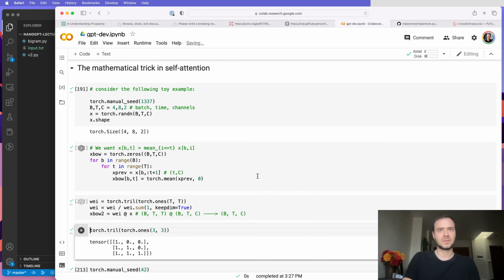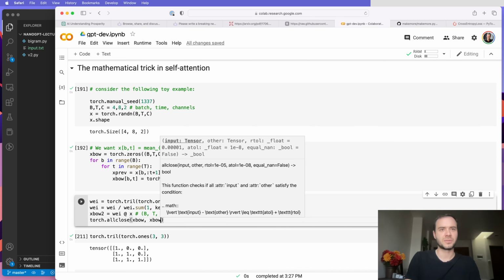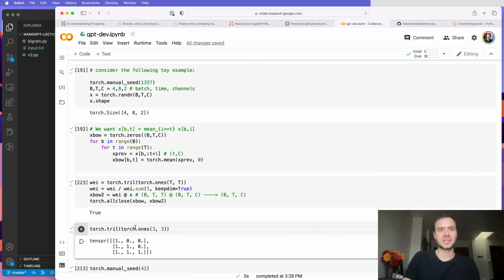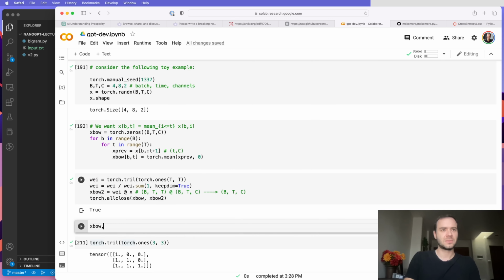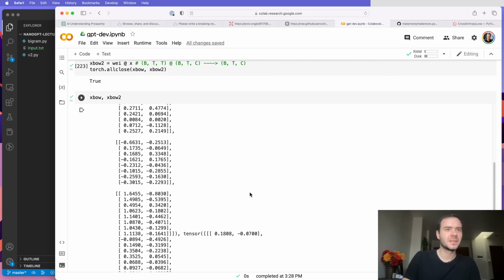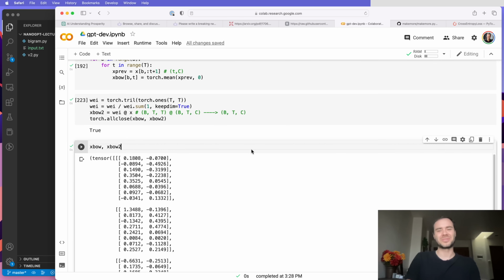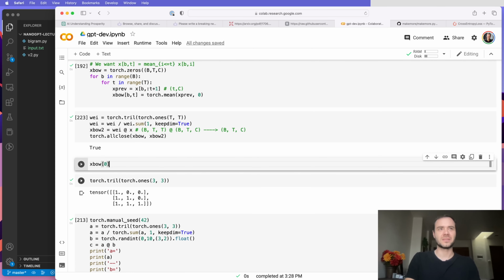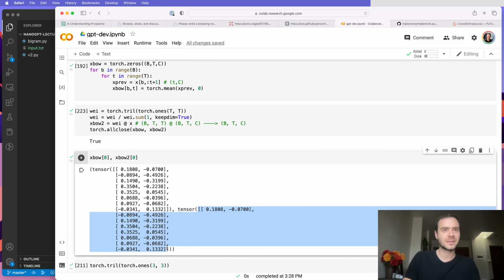So we can see that torch.allclose of xbow and xbow2 should be true. This kind of convinces us that these are in fact the same. So xbow and xbow2, if I just print them, okay, we're not going to be able to just stare it down, but let me try xbow basically just at the 0th element and xbow2 at the 0th element. So just the first batch, and we should see that this and that should be identical, which they are, right?